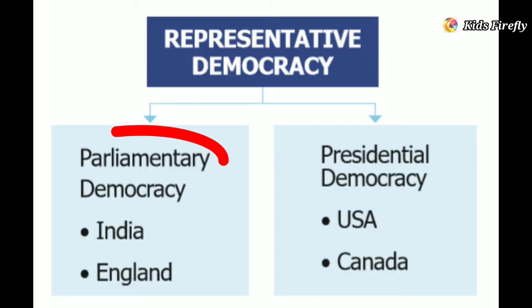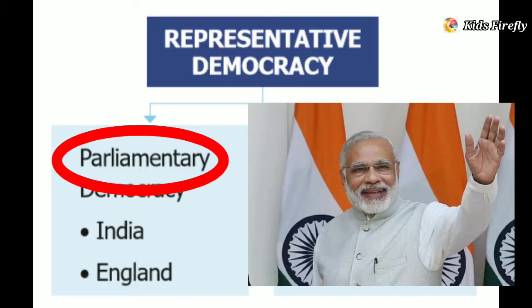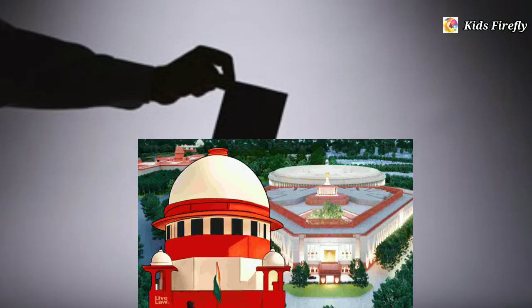In a parliamentary form of government, the Prime Minister is the head of the government. He is selected from representatives elected by the people and can be removed from office by a vote in the parliament. The president is the head of the state. He or she is not directly elected by the people.